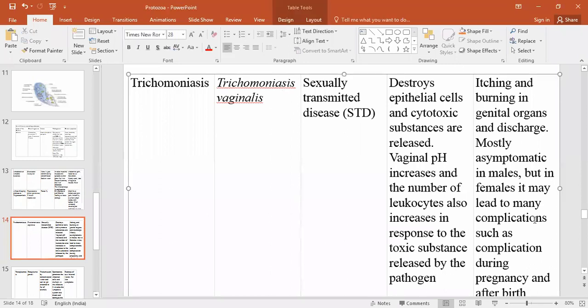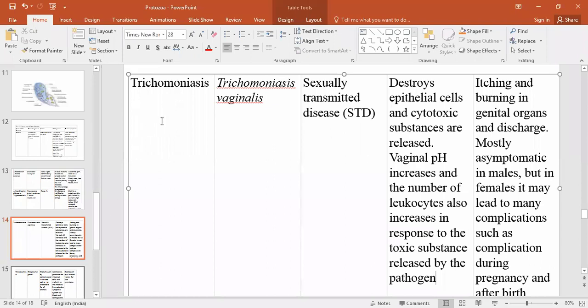The symptoms are itching, burning, and discharge of the genital organs. Many complications also occur in trichomoniasis.